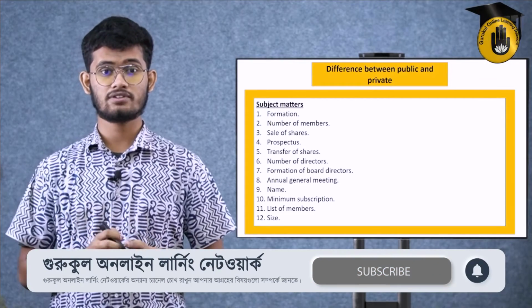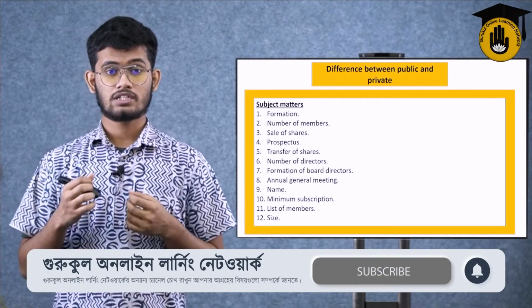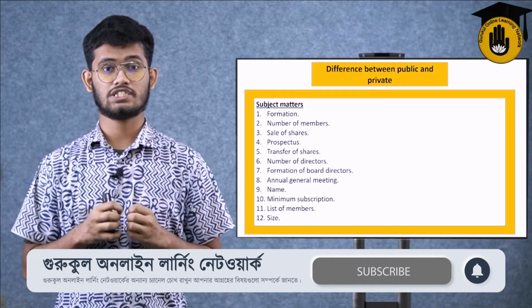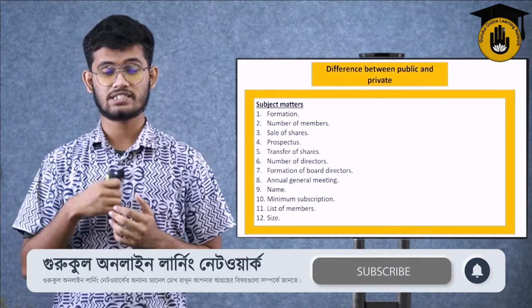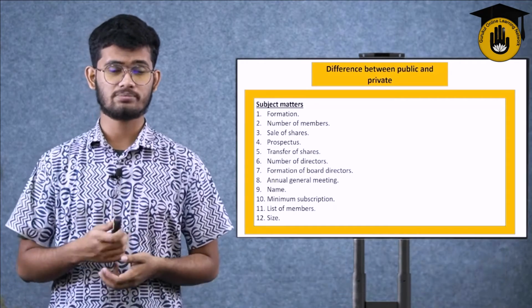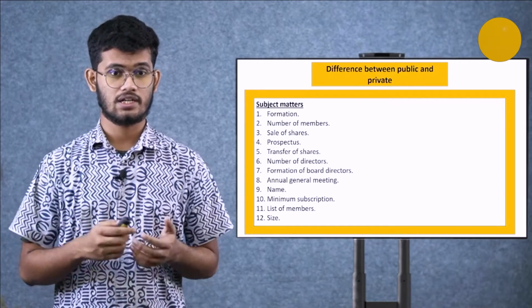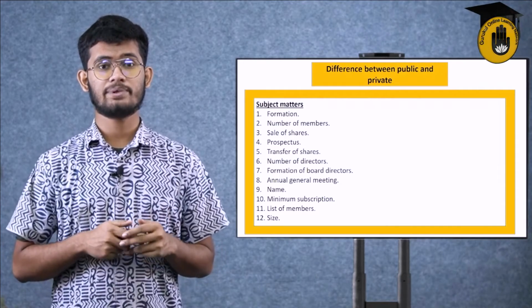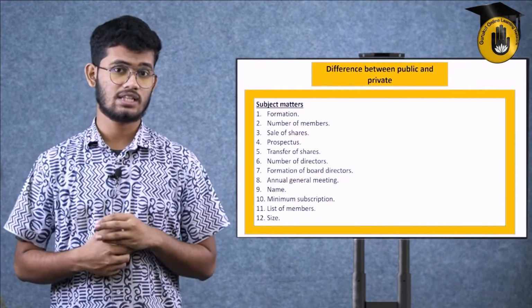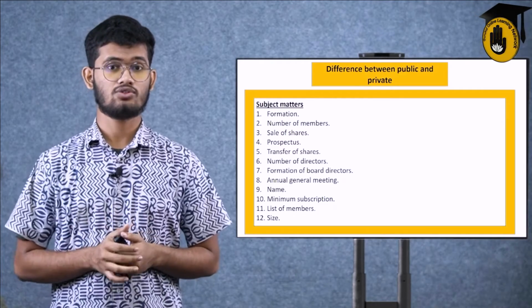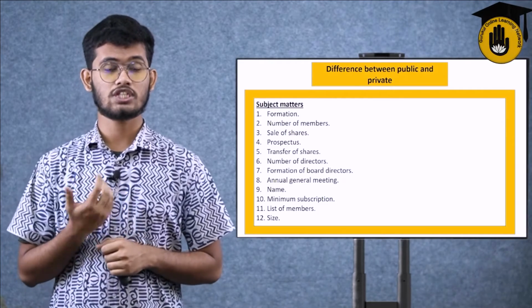In case of a private limited company, there are strict rules and regulations for governmental conditions, terms and agreements, and legal documentation, and not too many shareholders, or none at all. Sometimes that's how a private company is conducted. The number of members in a public company can be immense. It can be hundreds and thousands, but in private companies, those are very limited to a certain number. But in public, they are not limited to any number.